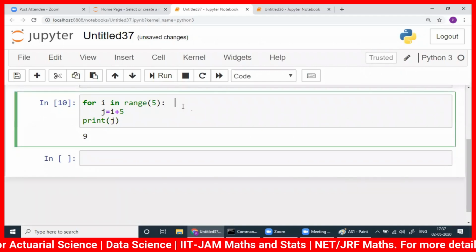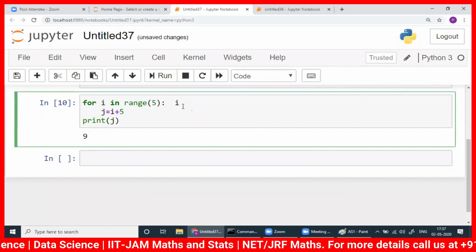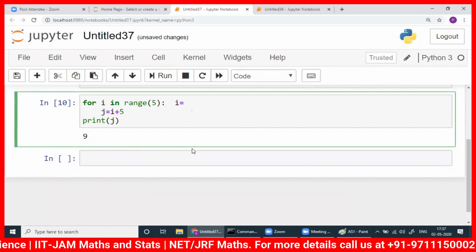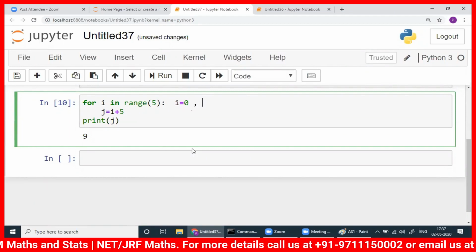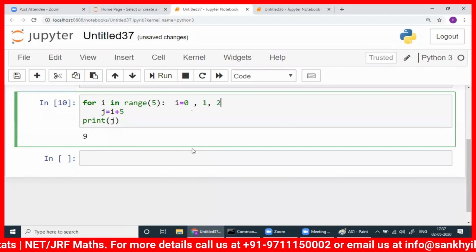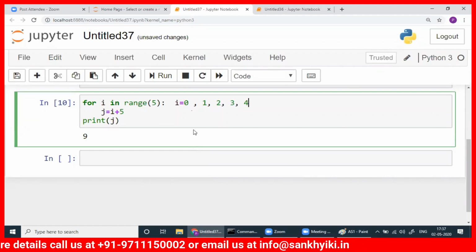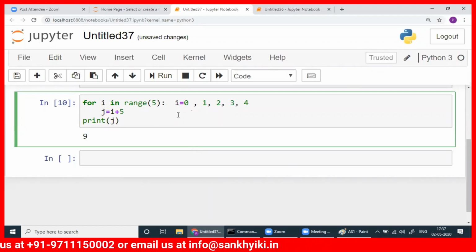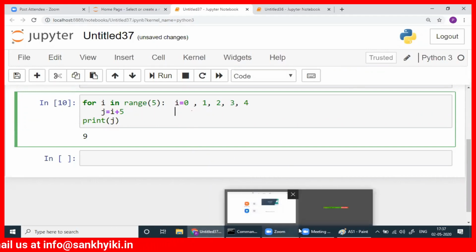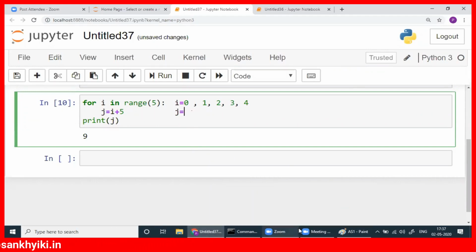Because what happens is you write the values of I is equal to 0, then 1, then 2, then 3, then 4. Okay. For I, these values, what are the j values? J is equal to I plus 5, that is 5, then 6, then 7, then 8, then 9.